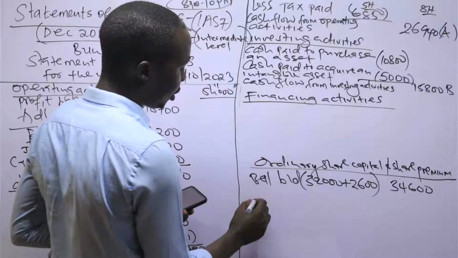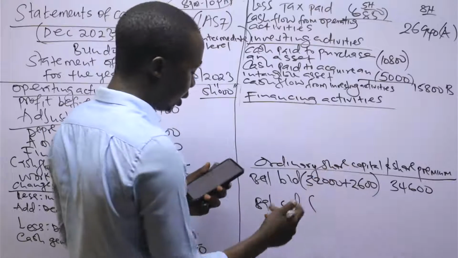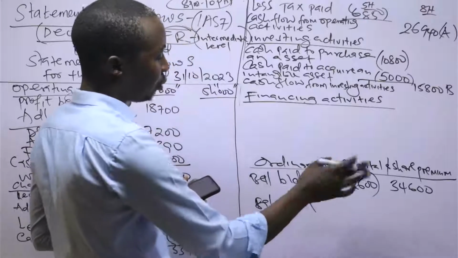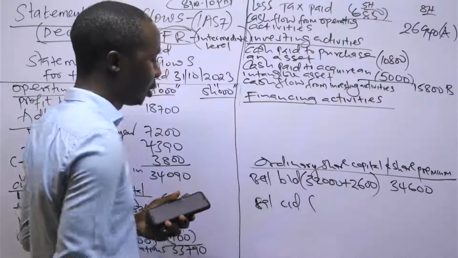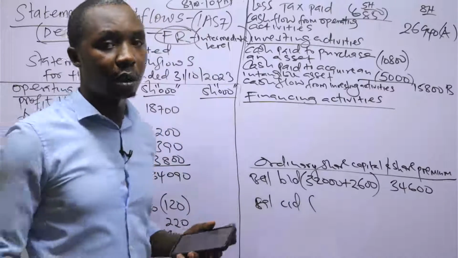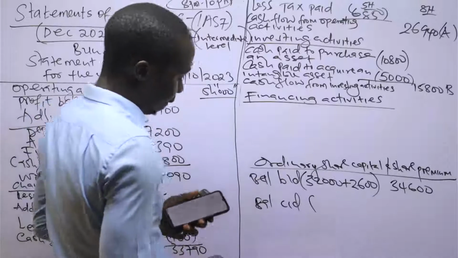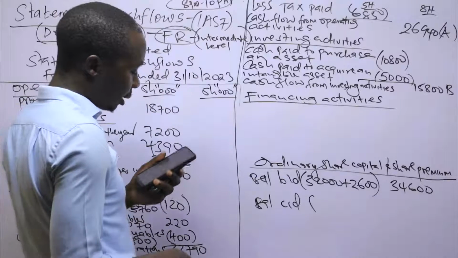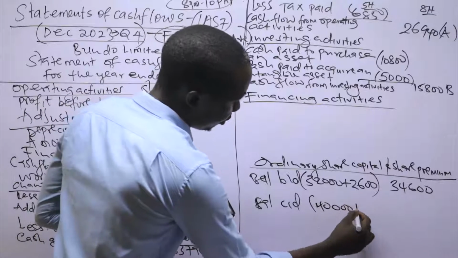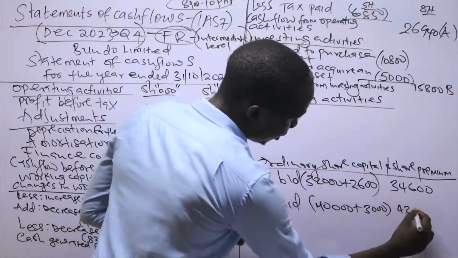So what I need to compare with is the balance carried down of the ordinary share capital and share premium, because there's nothing else. Maybe if there was a redemption of shares, or a bonus issue or rights issue, that is when I could have adjusted against 34,600. So balance carried down for the ordinary share capital is 40,000 plus 3,000. So that is 43,000.